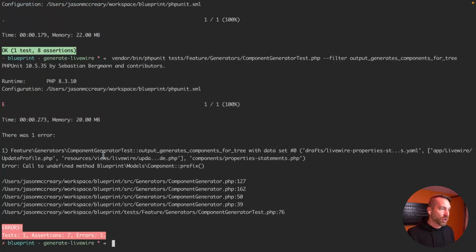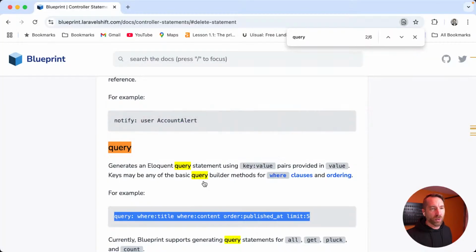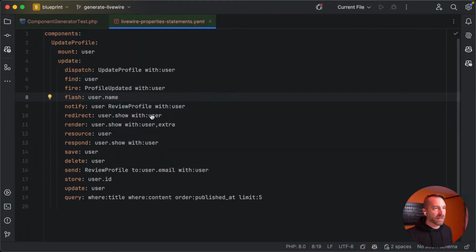But if we run this, we should get a failure. And of course, it's going to say, oh, I didn't generate all that other stuff. So call to undefined method, blueprint property, component prefix. So yeah, my assumption here is that one of these statements is probably attempting to look up what user is, and it just doesn't work like that. So let's dump out what code it's actually creating, if it's even getting that far.